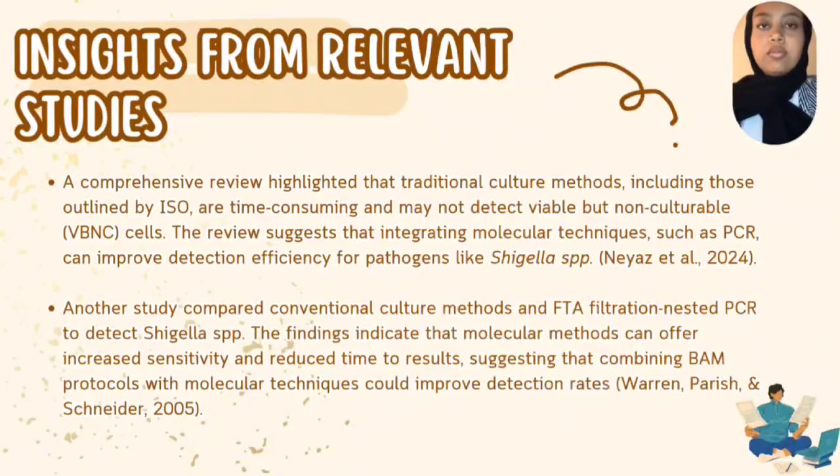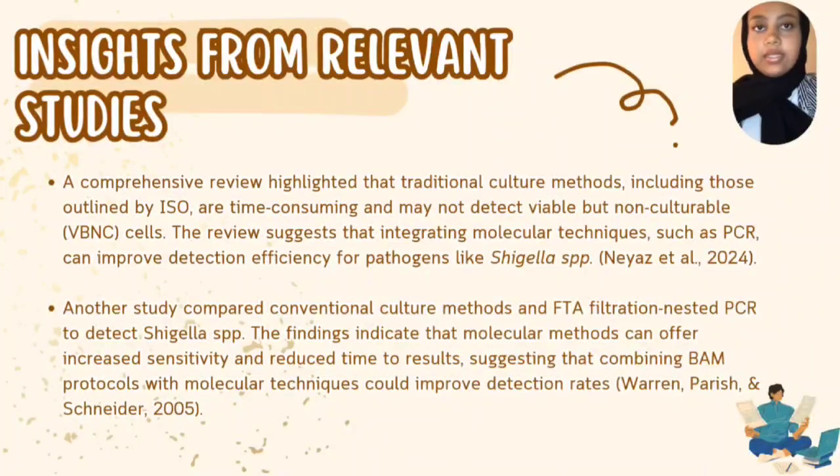So this section focuses on the limitations of traditional culture methods and the potential of molecular techniques to enhance the detection of pathogens, particularly Shigella. So let's take a look. A review in 2024 highlights that traditional culture methods, such as those specified by ISO standards, are not always efficient. They are time-consuming and may fail to detect viable but not culturable cells, which can lead to false negatives. The authors suggest that incorporating molecular techniques such as PCR can significantly enhance the efficiency and accuracy of pathogen detection. So to sum up, PCR can overcome the limitations of culture-based methods, especially in detecting pathogens that might otherwise remain undetected.